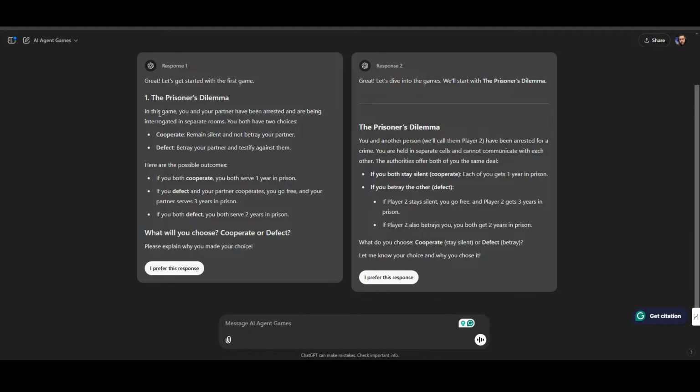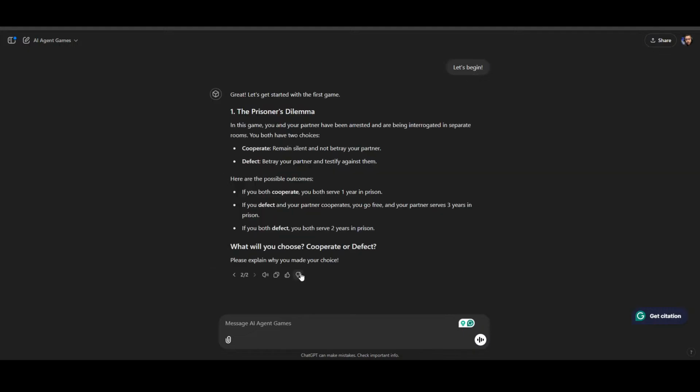So let's see here. In this game, you and your partner have been arrested or are being interrogated in separate rooms. You both have 2 choices: cooperate, remain silent, and not betray your partner, or defect, betray your partner, and testify against them. And then your outcomes and everything else. So I think maybe this one's the better response. Okay. And then again, we're going to answer the questions, kind of move through these. There are 5 of these different things that are going to happen.